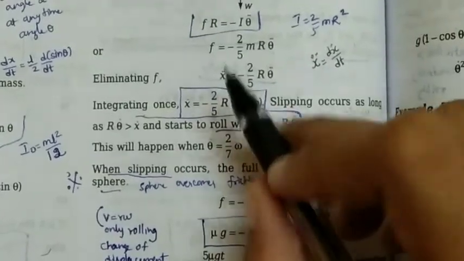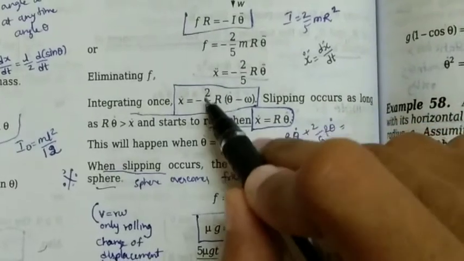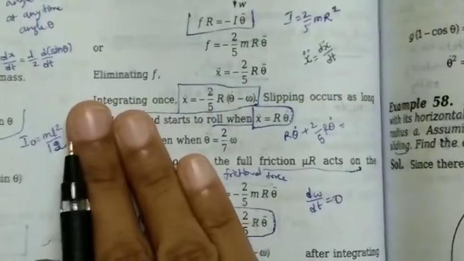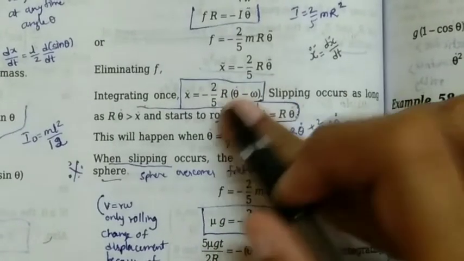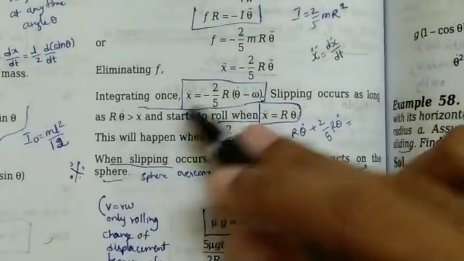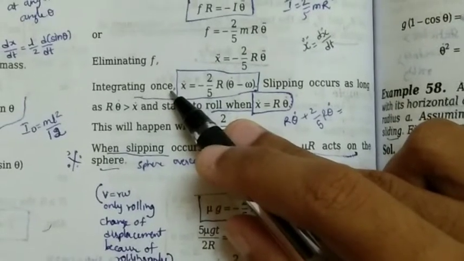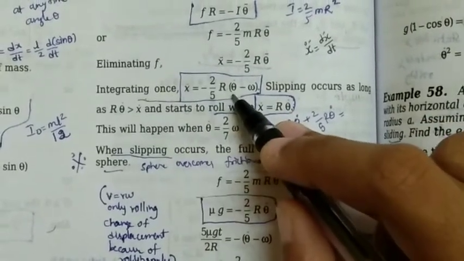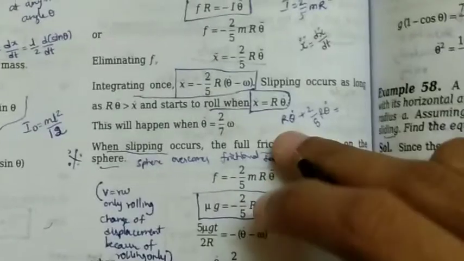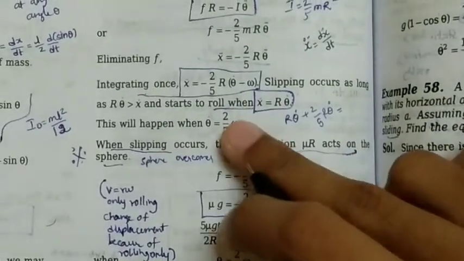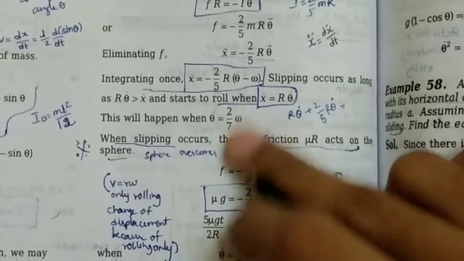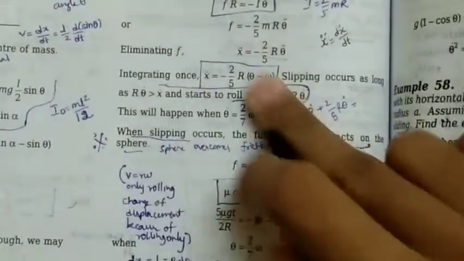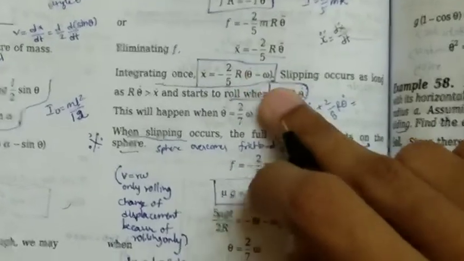That is nothing but, if we take LCM, 5 plus 2, that is 7 by 5 r theta dot on the left hand side. On the right hand side, 2 by 5 r omega, minus into minus is plus. So here 7 by 5 r theta dot, here 2 by 5 omega. So 5 would get cancelled. So finally you would have theta dot is equal to 2 omega by 7, after taking LCM and substituting this value over here.